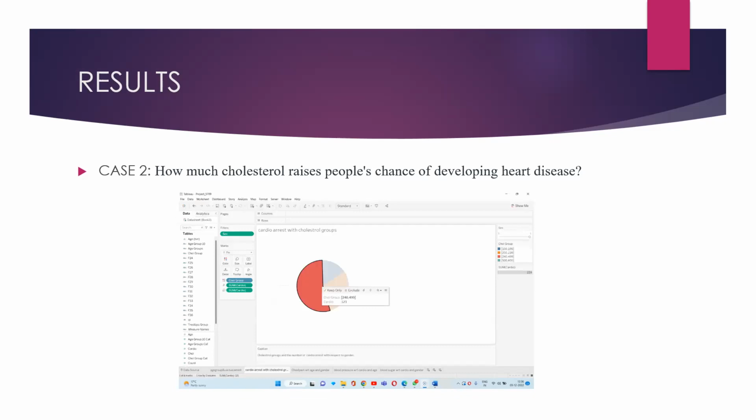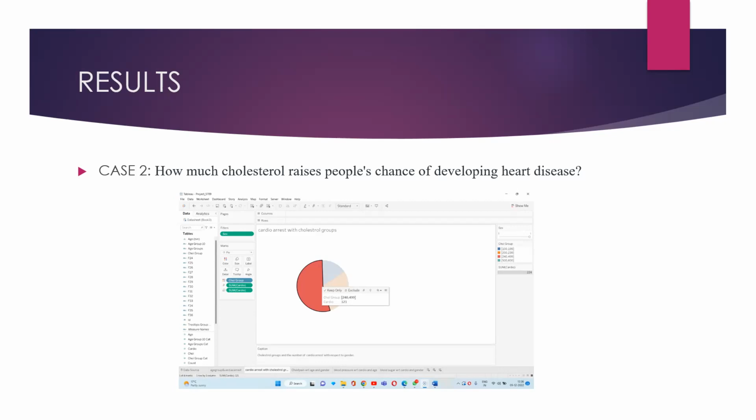Coming to question 2, how much does cholesterol raise people's chance of developing heart disease? A cholesterol rate ranging from 240 to 449 is most commonly seen in both men and women, with a count of 121 who have a chance of cardiac arrest. The range from 500 to 600 has the least chance of cardiac arrest. Cholesterol in the blood leads to buildup on the walls of arteries, which leads to heart attack. Here we can see that the range of 240 to 449 in both men and women is highly susceptible to cardiac arrest.